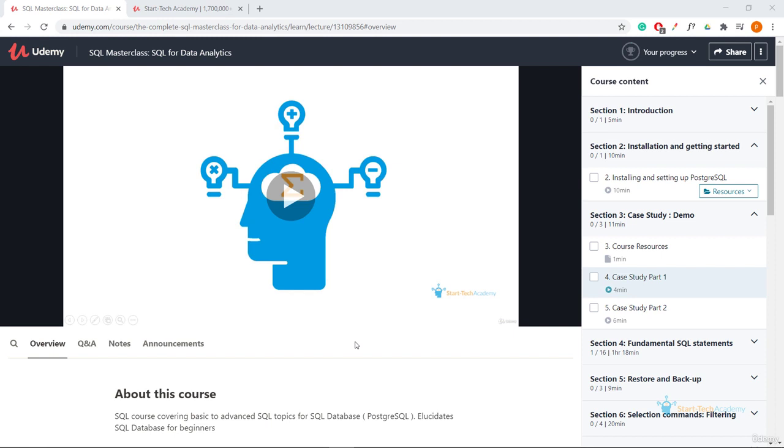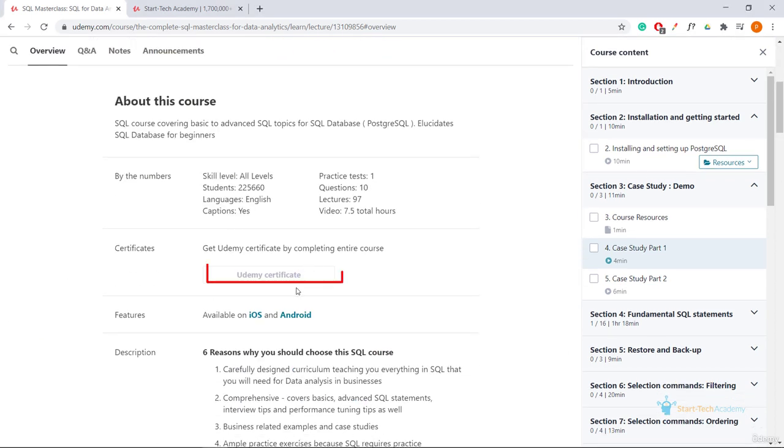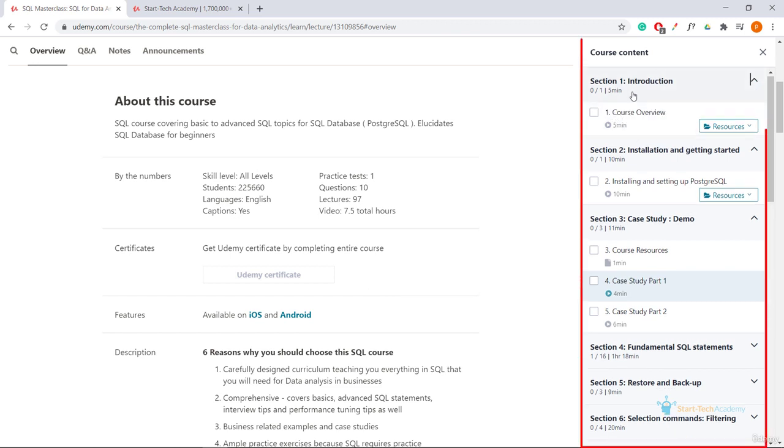After the next lecture, you will receive your certificate of completion in your registered email ID. If you do not find it there, you can download the certificate from here. And if this button is grayed out, like it is grayed out right now, then you must have missed some lectures in between. You can check the missing lectures from this right panel.